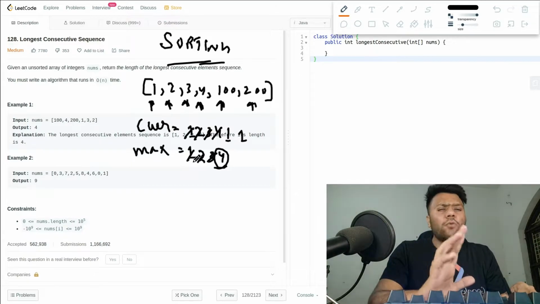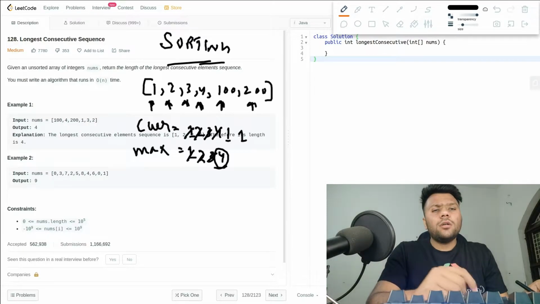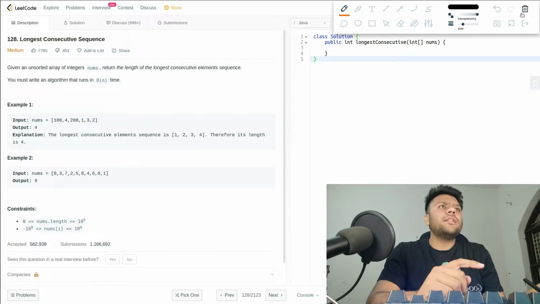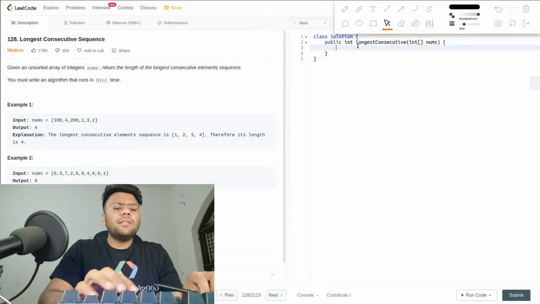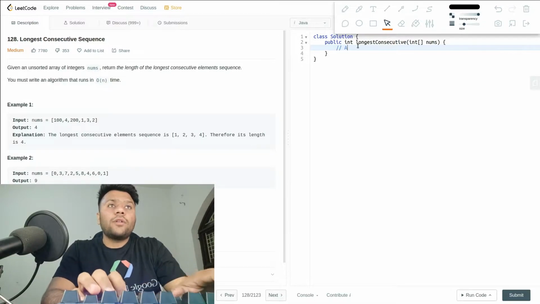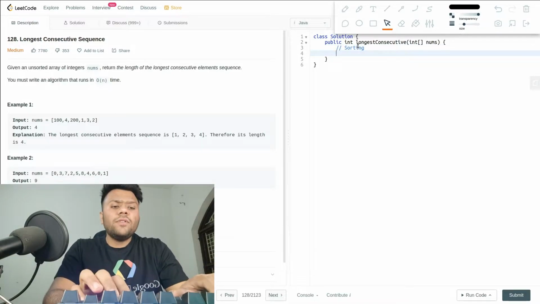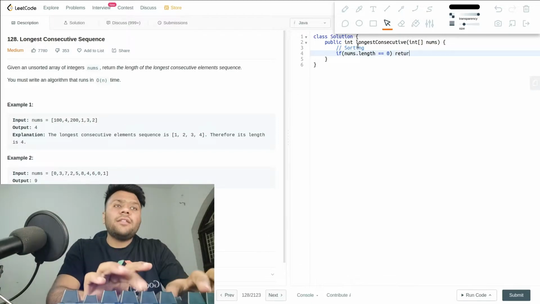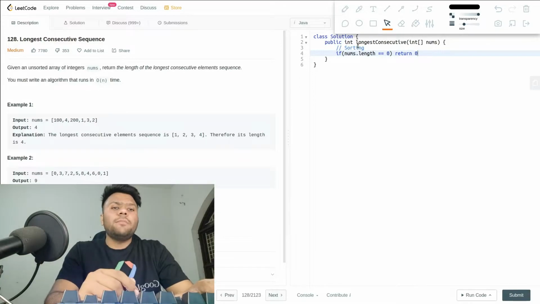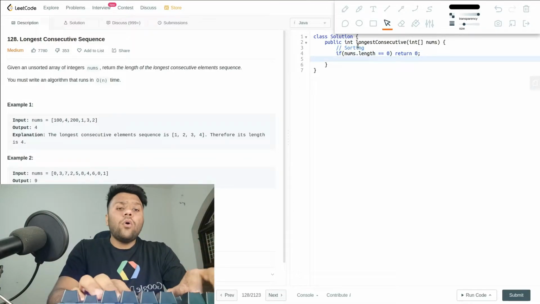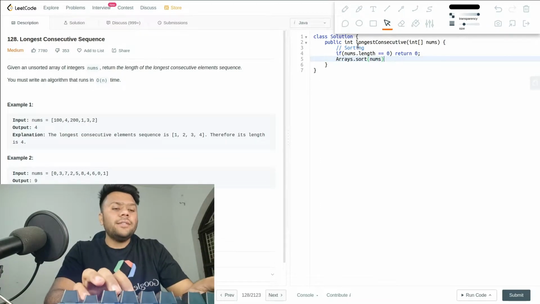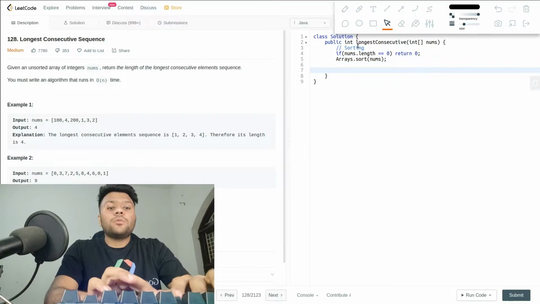Okay, I hope this is clear. If it's still not, then don't worry. While I write the code, you will definitely understand. So by looking at this, we are using sorting. First of all, I will create a base condition: if nums.length is 0, I will simply return 0, because I have nothing in my array. Now I will sort my array using the array sort function. Okay guys, now here comes the current pointer.